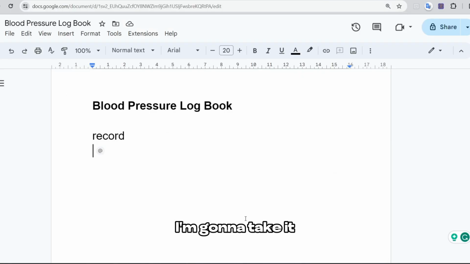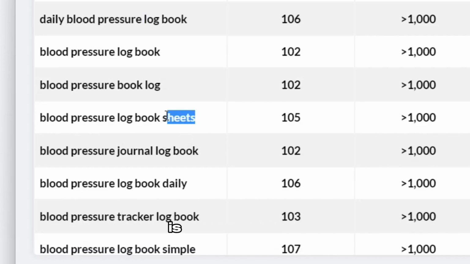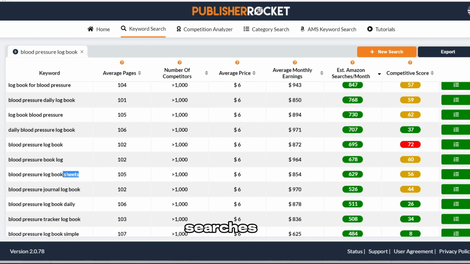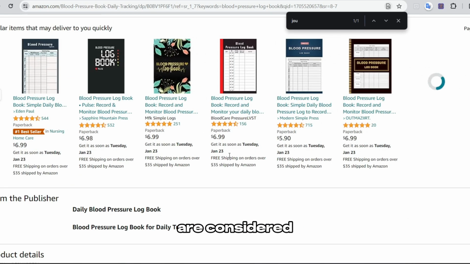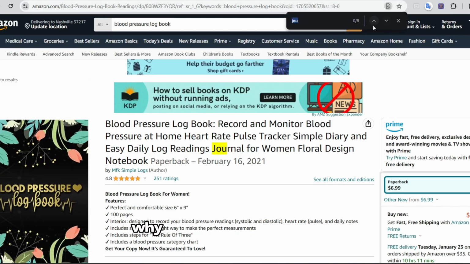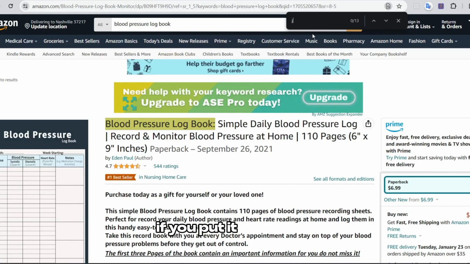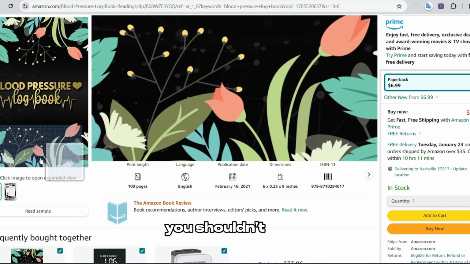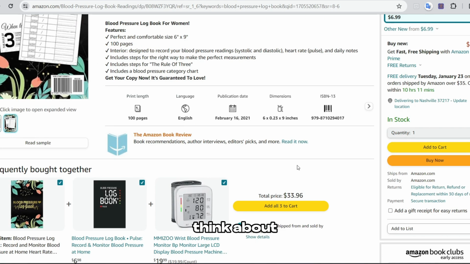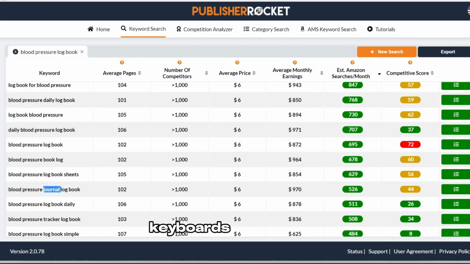I'm going to take it. For example, here, sheets is a new keyword and it's getting searches, but in my book it's not relevant. So you will say, oh, the book has papers and those are considered sheets. No. Why? Because it's misleading. If you put it as sheets, they will think that it's not a book, that it's like separated sheets. You shouldn't even think about including irrelevant keywords like this one, because it will harm you more than it will help.